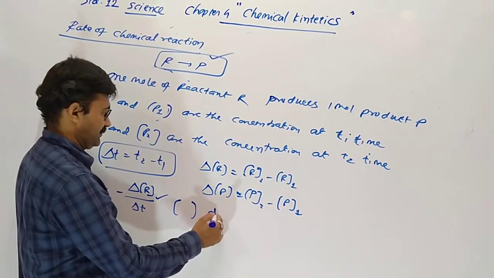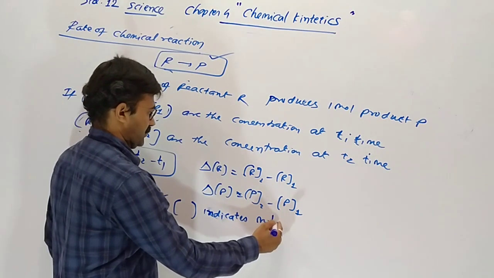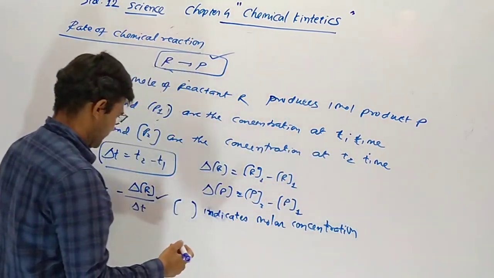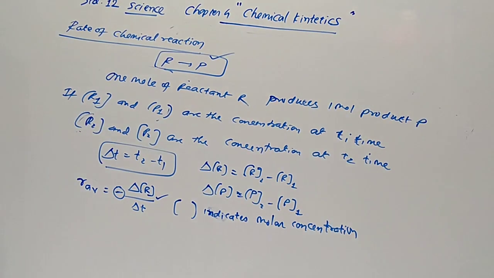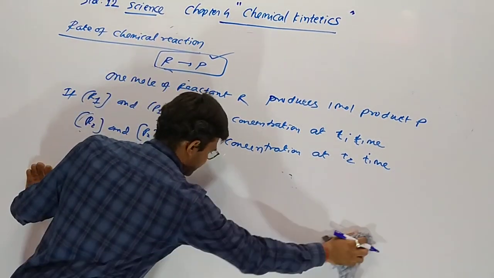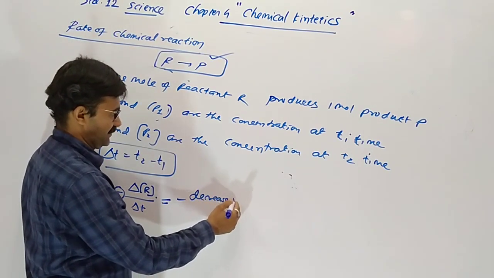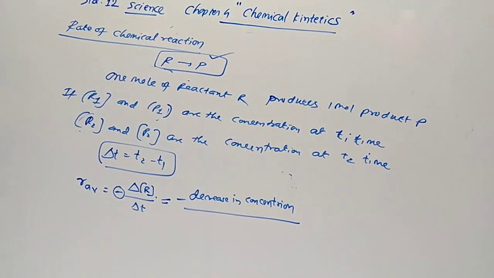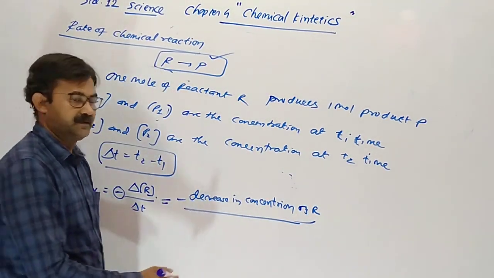Square bracket indicates the molar concentration. Understood? Here the minus sign indicates the decrease in concentration of R. Concentration never should be minus, but it means decrease in concentration of reactant R upon time taken.